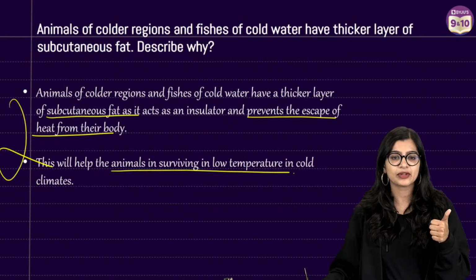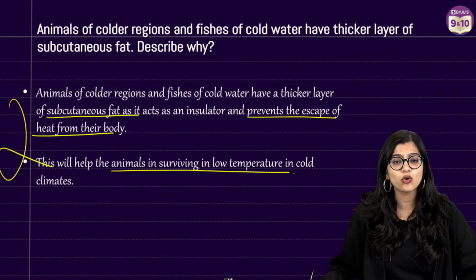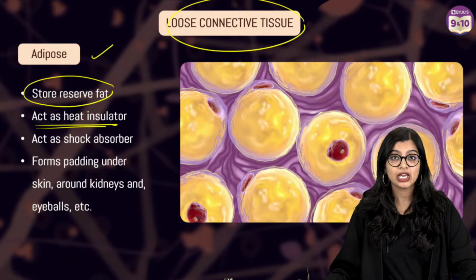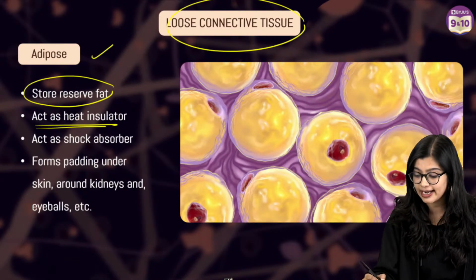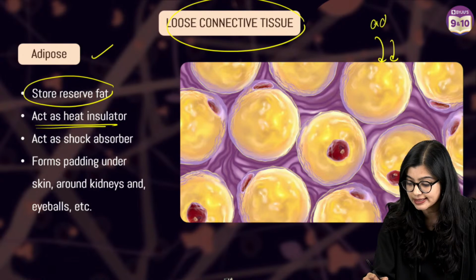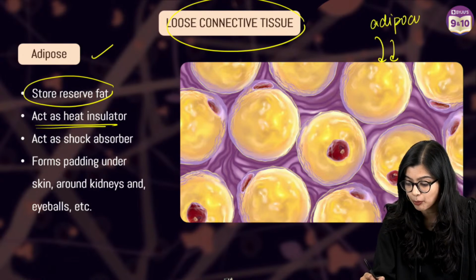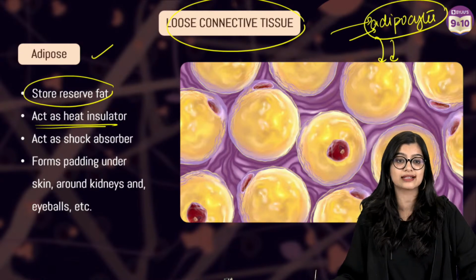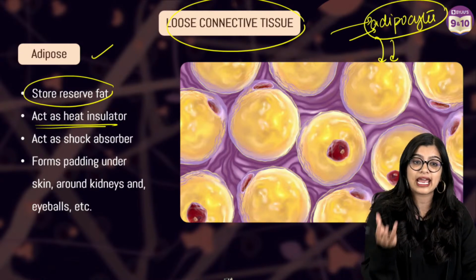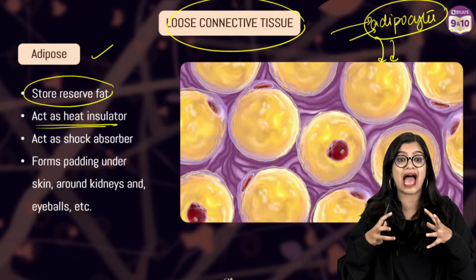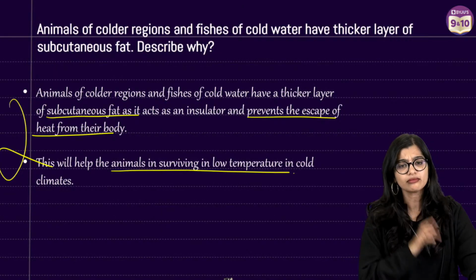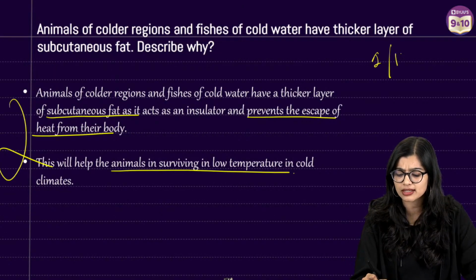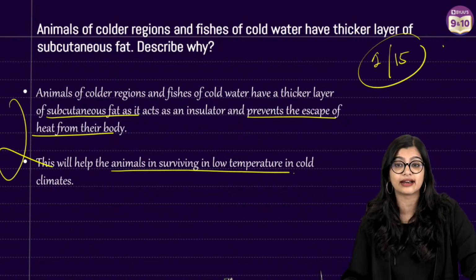Okay, clear? Very simple and easy. Ma'am, how do they store it? The fat that they store is stored as fat globules inside these cells called adipocytes. So inside the adipocytes, these fat globules are stored, which in turn helps them store, or it also acts as an insulator, right?